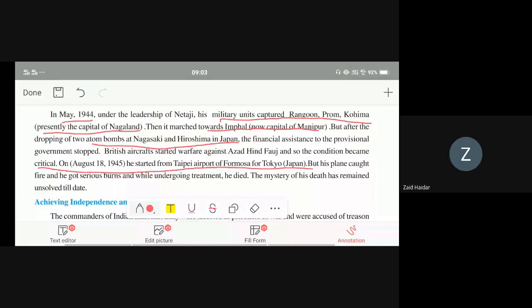On August 18, 1945, he started from Taipei Airport to Formosa, for Tokyo, Japan. But his plane caught fire and he got serious burns, and while undergoing treatment, he died. The mystery of his death has remained unsolved to date.